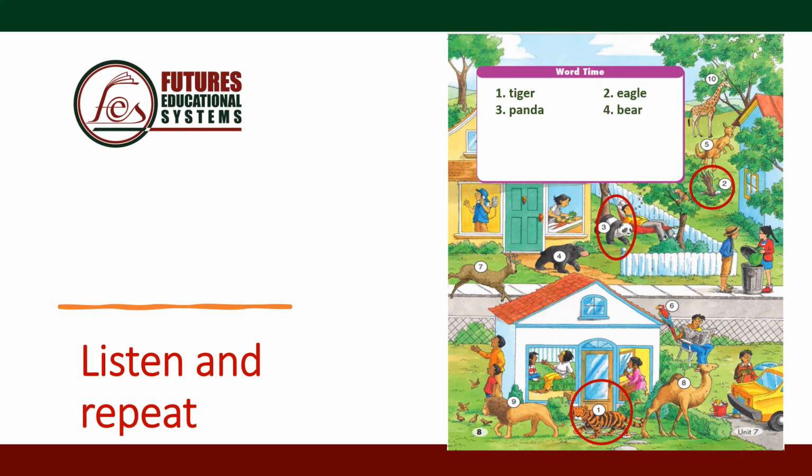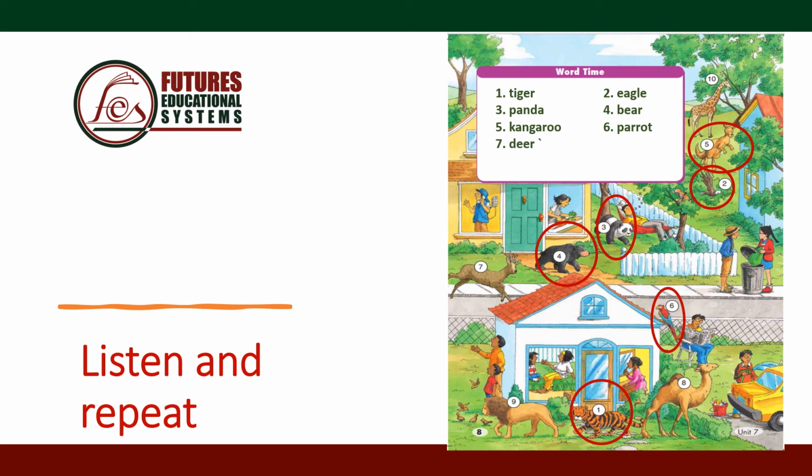Number 4, bear. That is the bear. Number 5, kangaroo. Where is the kangaroo? It's hopping in the backyard. Number 6, parrot. And you see the parrot, number 6? It's standing on top of the house.